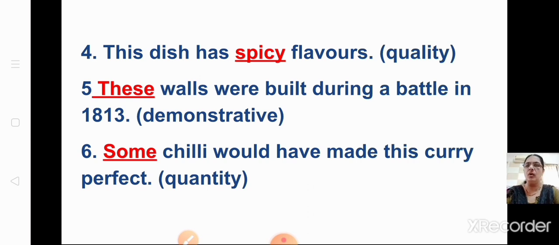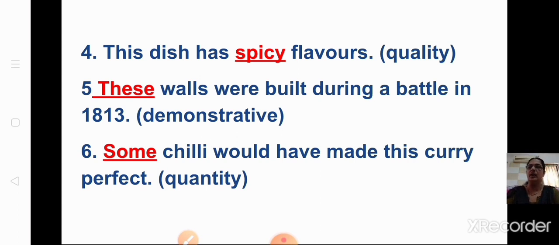Dash walls were built during a battle in 1813. So you have to write a demonstrative. I told you, demonstrative means this, that, these, those. So walls, it is plural. So either you have to write these or those. Because it is plural over here, you have to use only these or those.